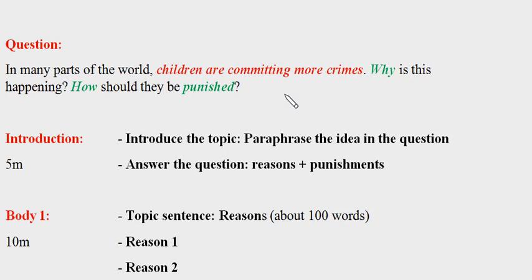After that, you can search on the internet. You could Google search, and you write the topic, young criminals, for example. You read some news related to the topic. Okay, why do I say news? Because when you search for news on the internet, it is written and edited by professional writers, and then it will be very good for you to learn about the vocabulary and things like that.